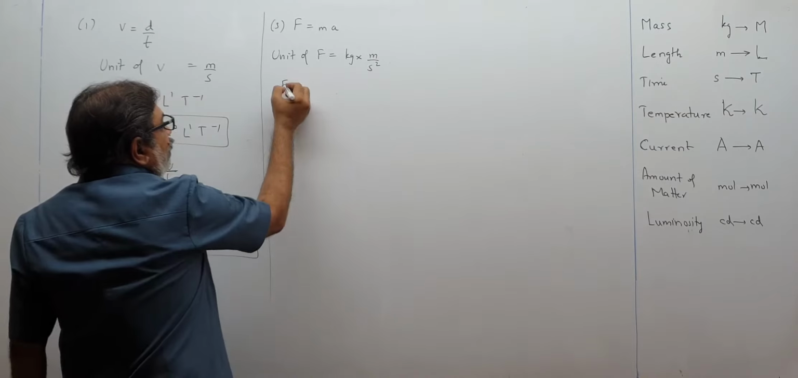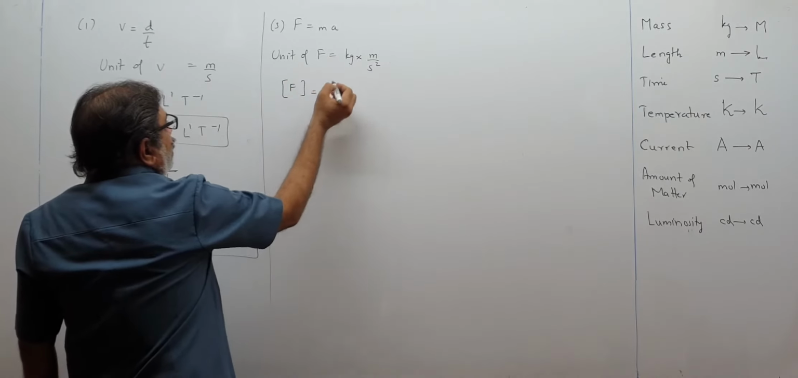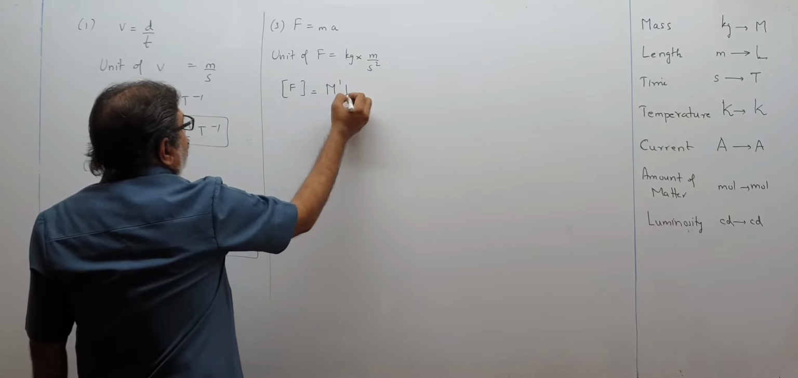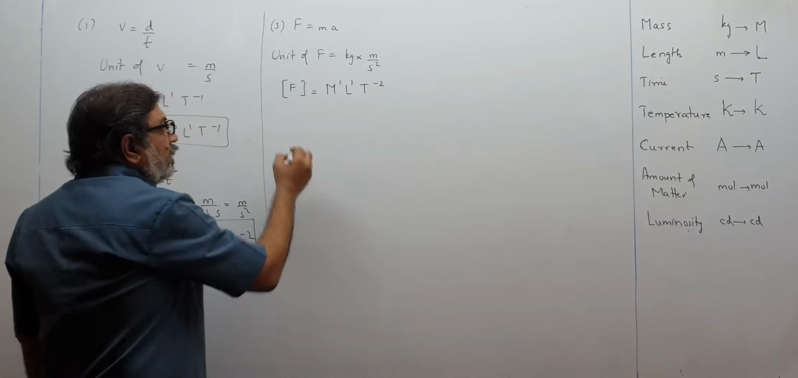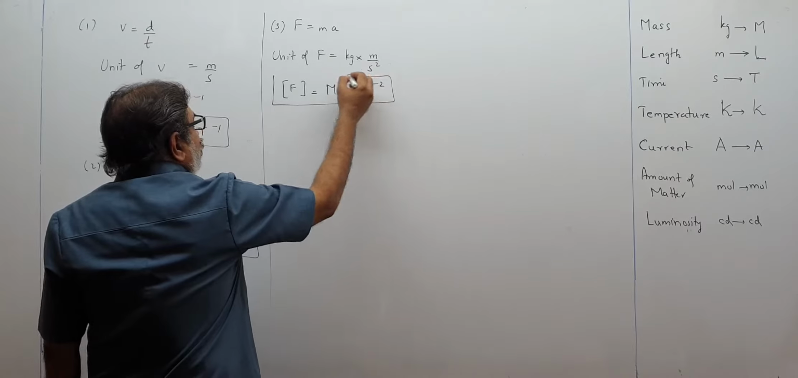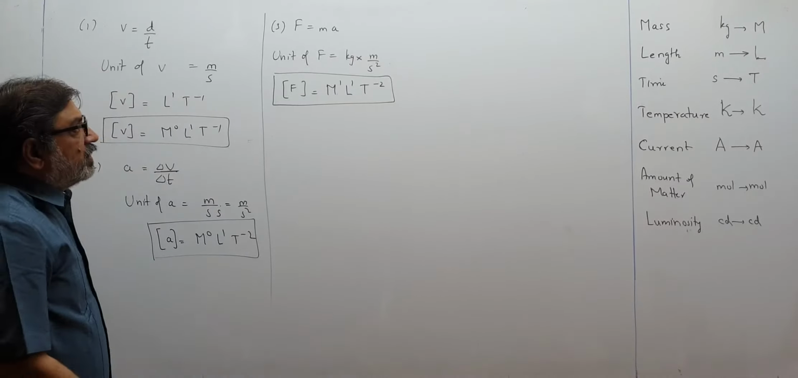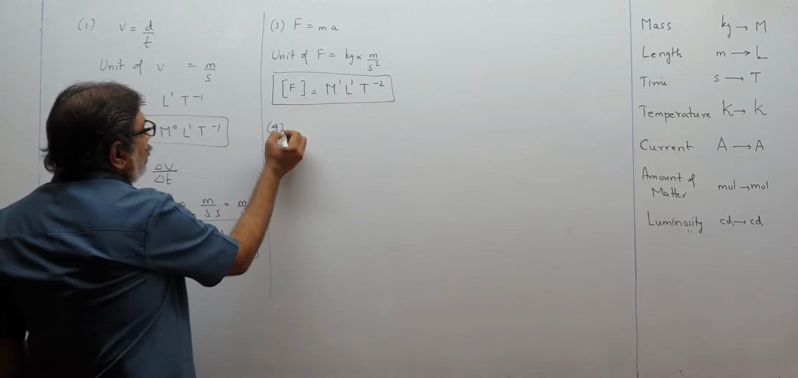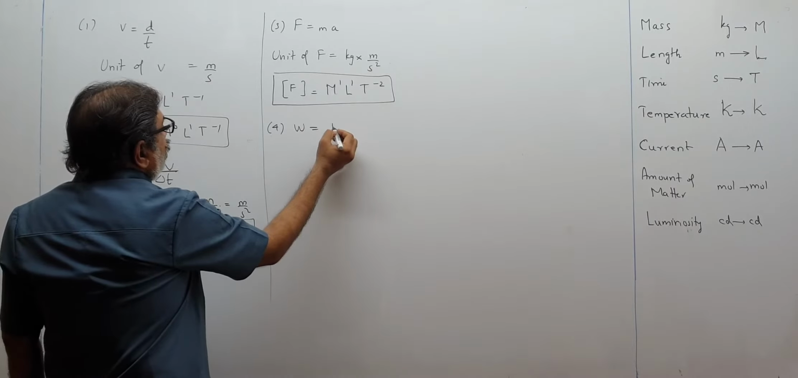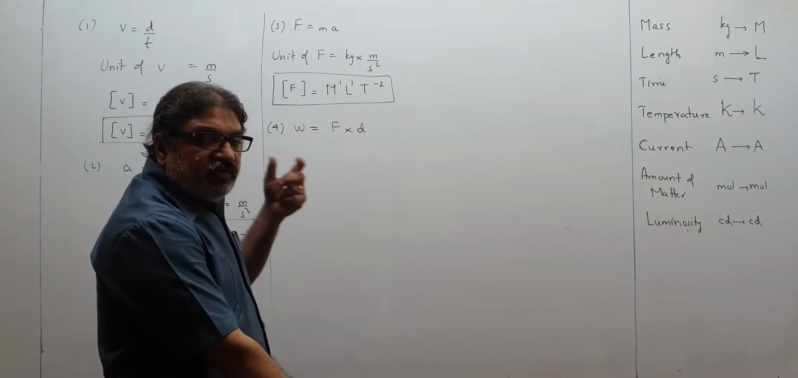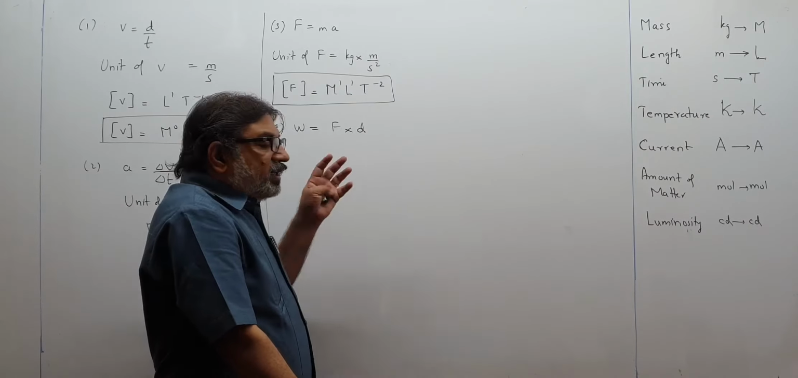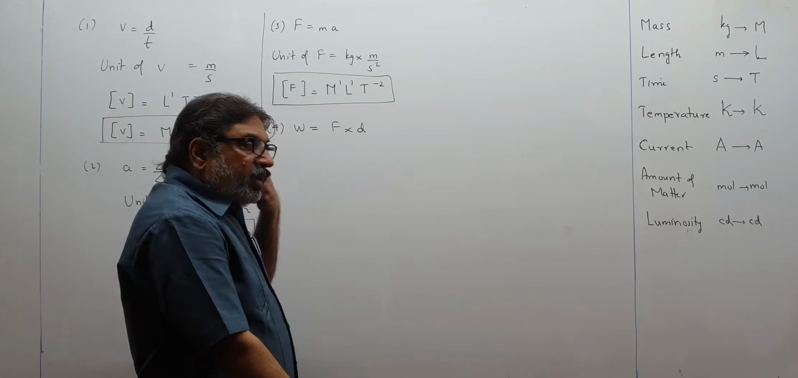So what will the dimensional formula for force be? Kilogram M1, length L1, T minus 2. This is the dimensional formula for force, like this we get. Then we come to work. Work is equal to force into displacement, even though this formula is not exactly correct, but that is okay for this stage. Work is force into displacement.